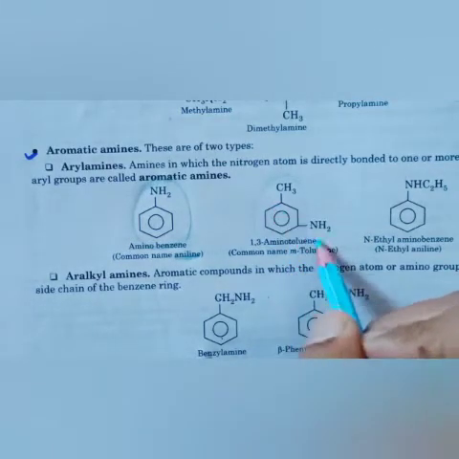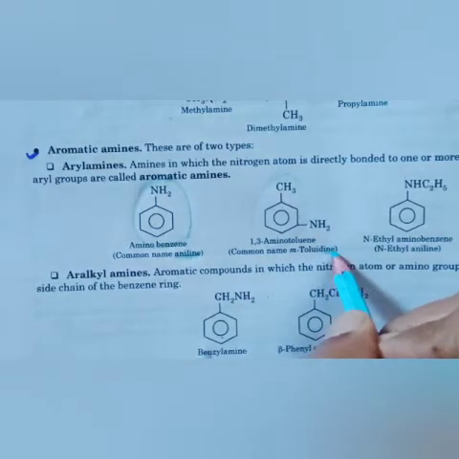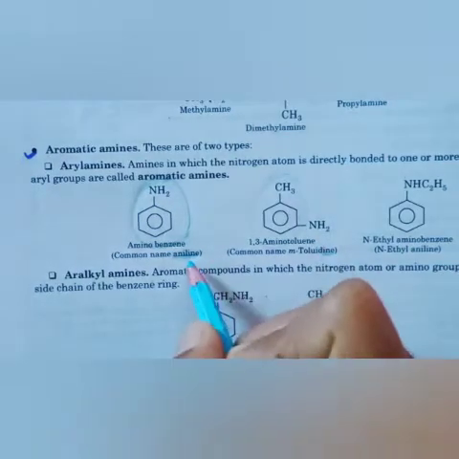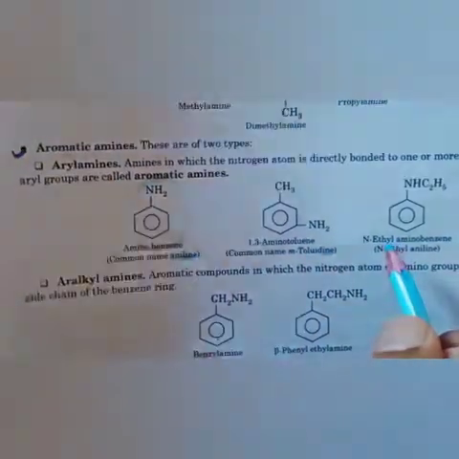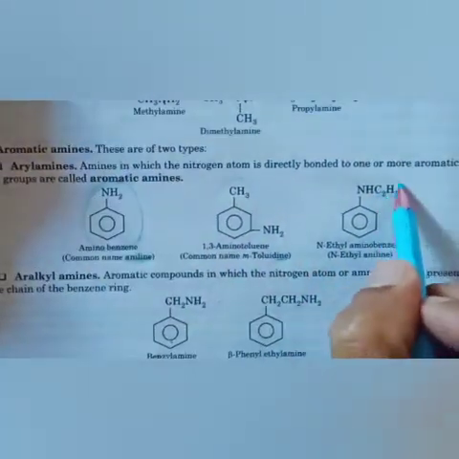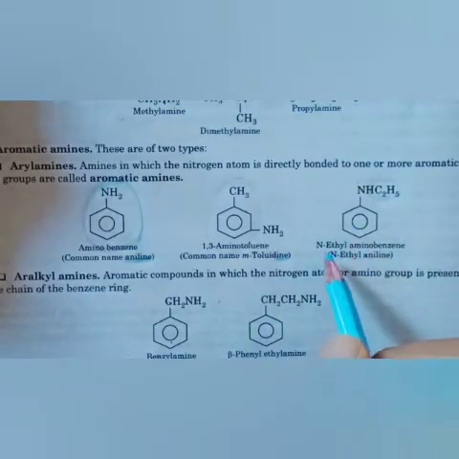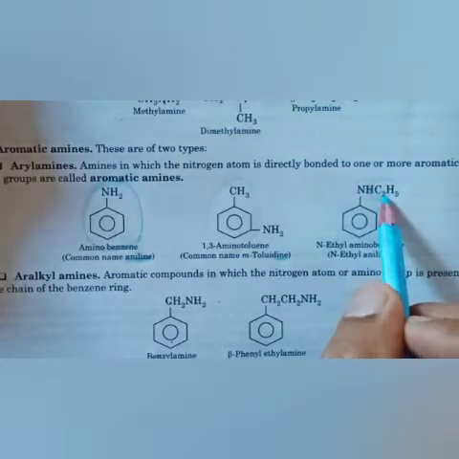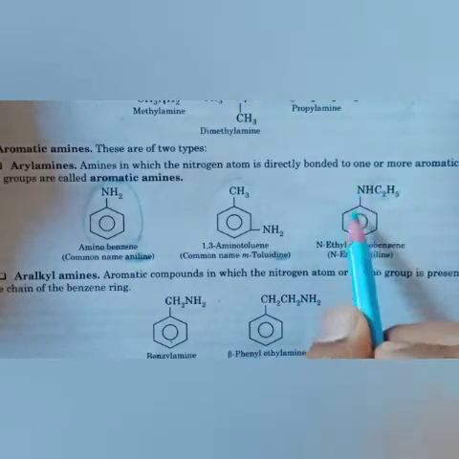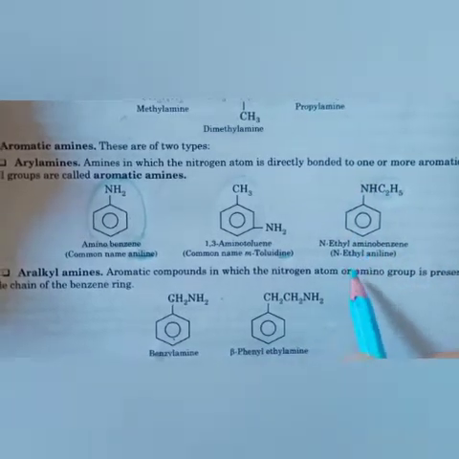meta-toluidine. In toluidine, the suffix is for amine: here ine, here dine. Then on this side it is ethyl, on this side it is benzene. So N-ethyl amino benzene, which is called N-ethyl aniline.